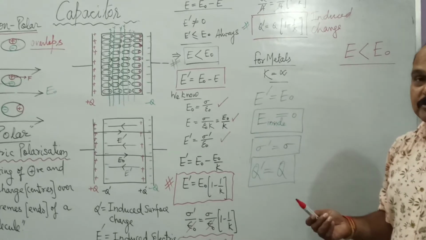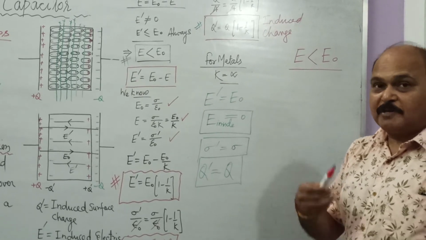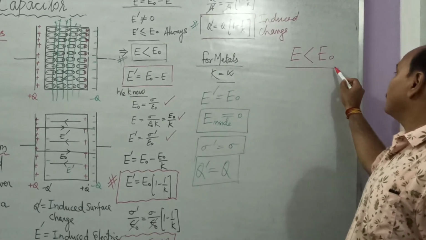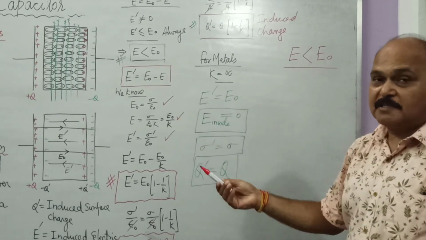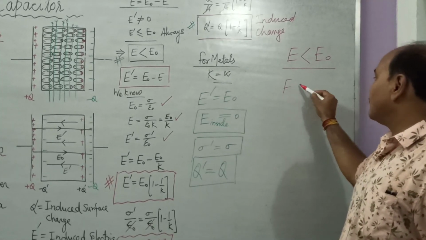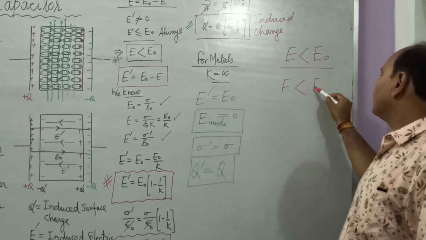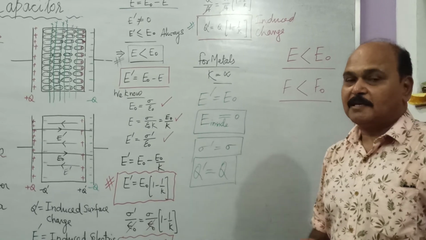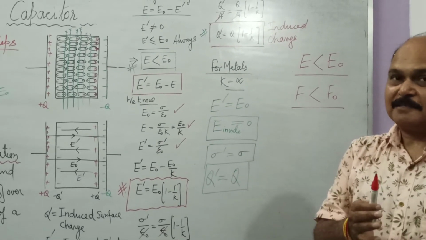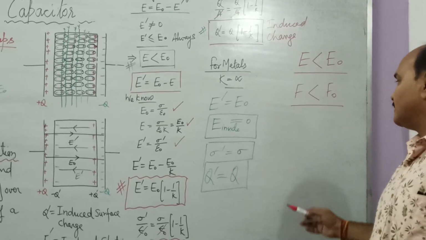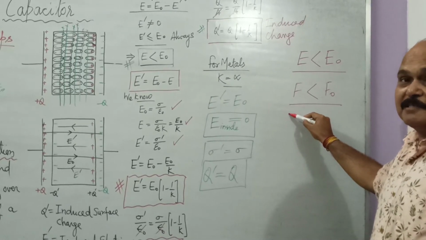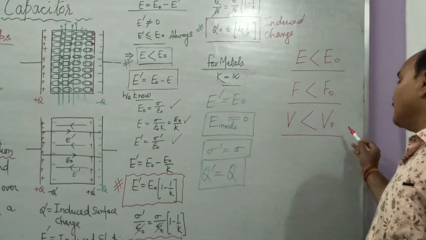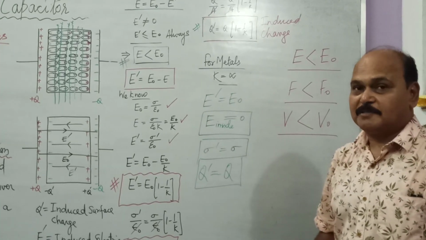Electric field is what? Force acting over unit charge. So force per unit charge decreases by factor 1 upon K, or it becomes lesser than the force in the free space. Since force per unit charge decreases, therefore force itself also decreases by the same factor. This electric field intensity is also called electric potential gradient. When electric field intensity decreases, electric potential gradient also decreases. So electric potential gradient when decreases, electric potential also decreases. So electric potential in the medium is also less than electric potential in the free space.